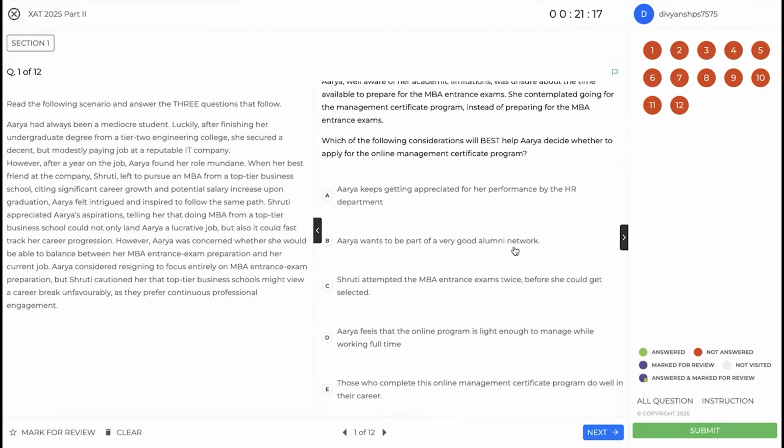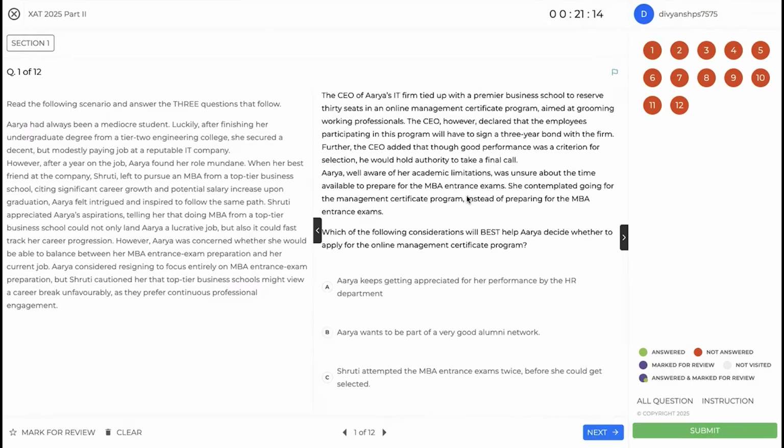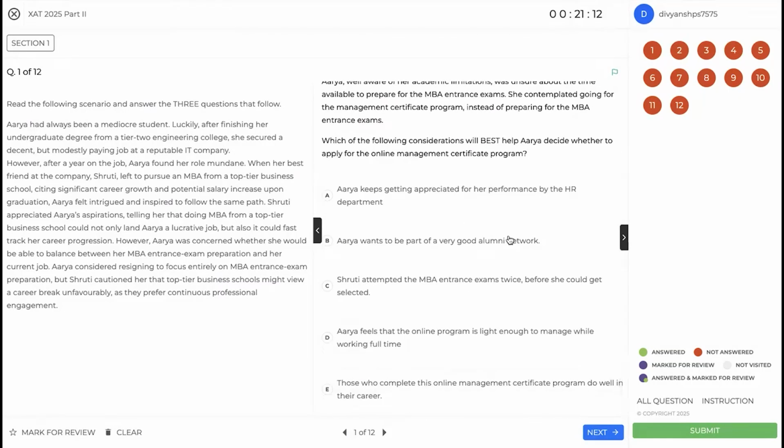Arya wants to be part of a very good alumni network. So again, fair enough, but again it does not justify this. Shruti attempted MBA exams twice before she could get selected. So this just goes to show that MBA entrance exams are tough. This does not address our core issue. Feels that the online program is light enough to manage while working full time. So again, this option is talking about the feasibility of this management certificate program. If she gets in, then she'll be able to manage it. This does not talk about whether this online certification course is good.